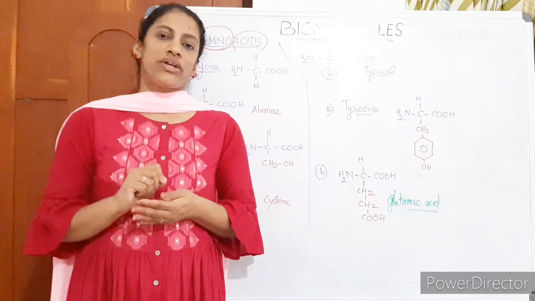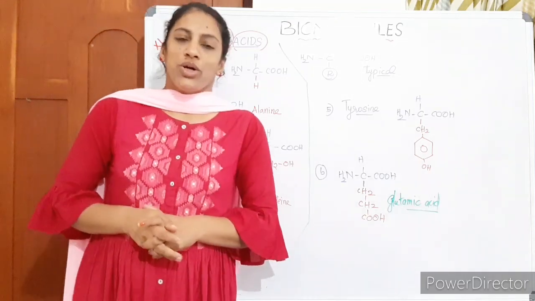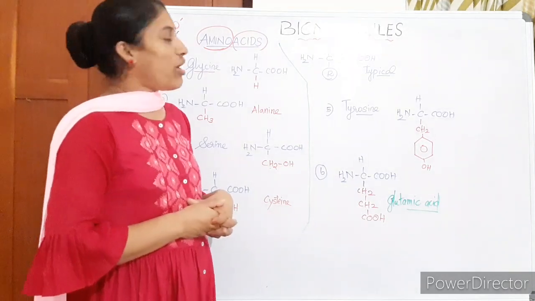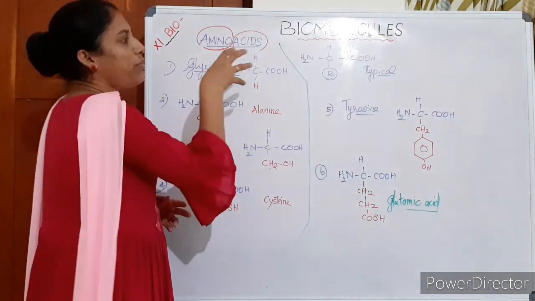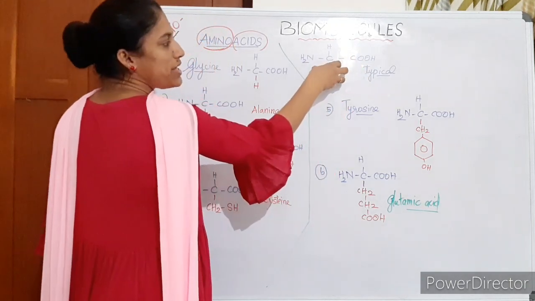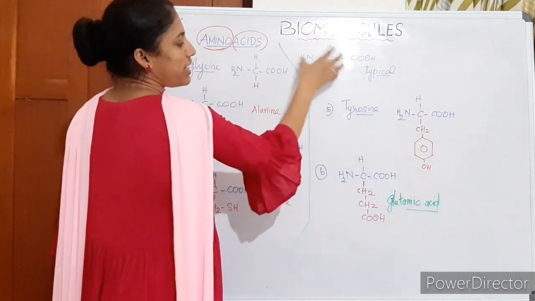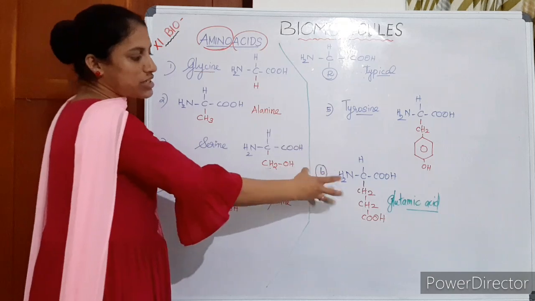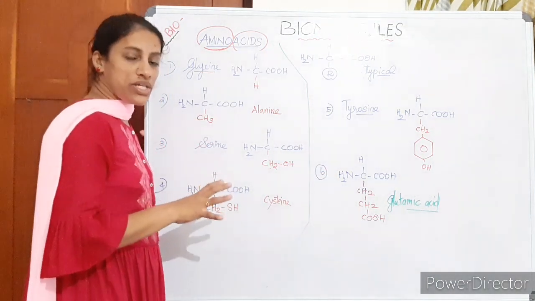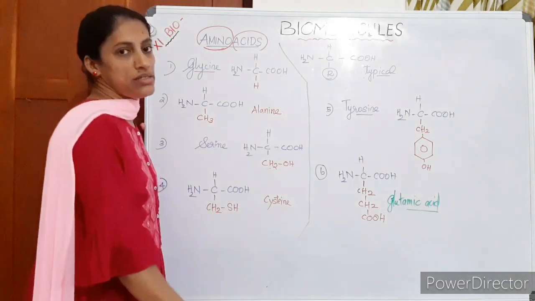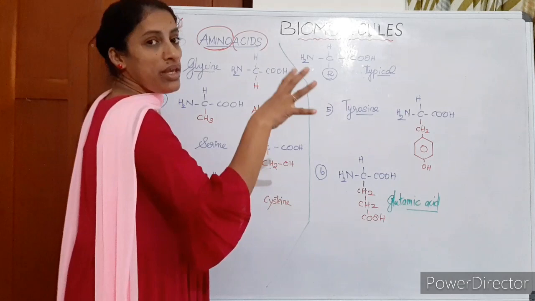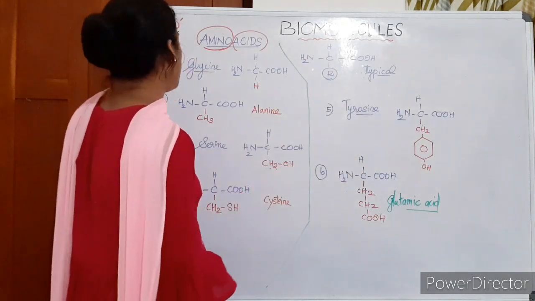You have to draw the structure and study this. Don't simply learn by heart, study the molecular structures of amino acids. Amino acids have a typical structure. They contain an amino group and a carboxyl group, and based on the variability of the side group, there are different amino acids. About 6 of them are drawn here. There are 20 amino acids in nature which are involved in protein synthesis. 2 more amino acids have been discovered recently, but 20 are involved in protein synthesis.